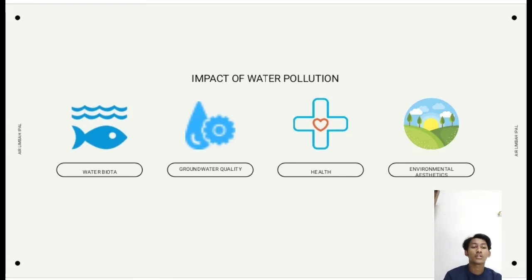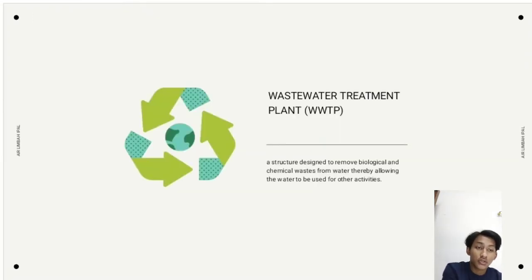And the third, surface water. Surface water is water that is on the surface of the earth that comes from rainwater that falls to the earth's surface. The quality of this water usually depends on the surrounding area where the water is located. Surface water is not good for direct consumption by humans. Therefore, it is necessary to treat it first before it is used. The water consists of rivers, lakes, swamps, and so on.